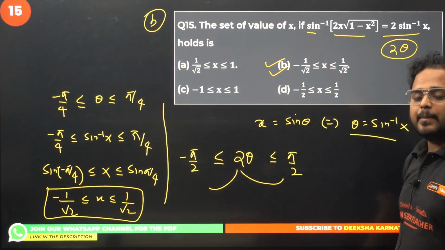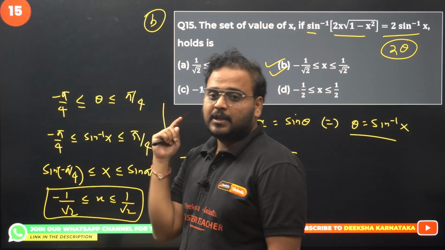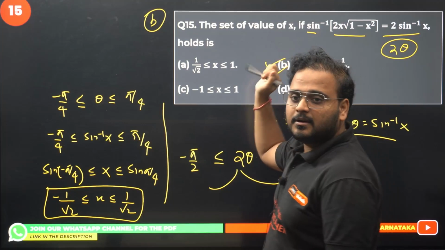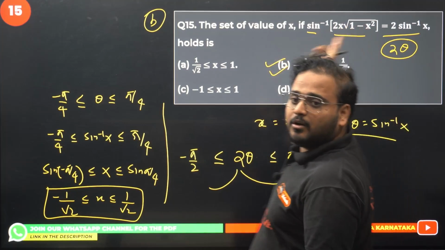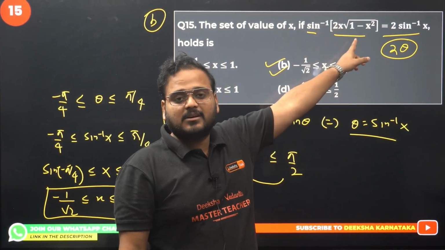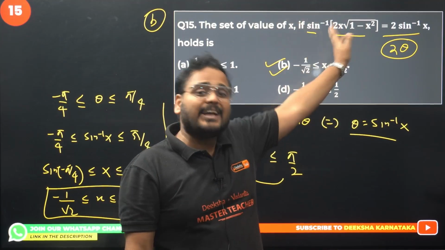So usually what happens, they might ask you to prove it as well. To prove, what you're going to do, take x as sine theta, will become 2 sine cos theta. 1 minus sine square is what? 1 minus sine square is cos square. In the root will become cos. So you'll have 2 sine cos. What is the answer? It will become sine 2 theta. Okay.